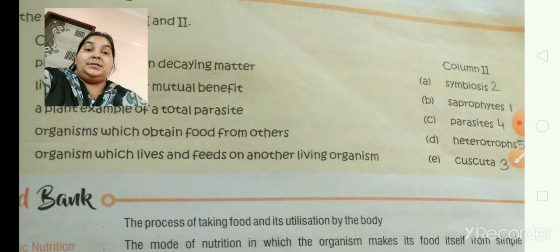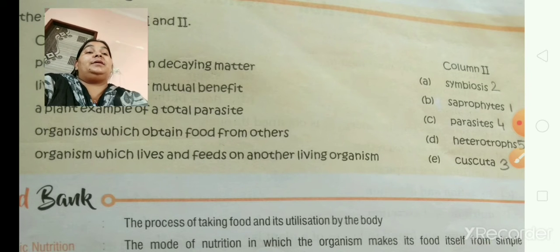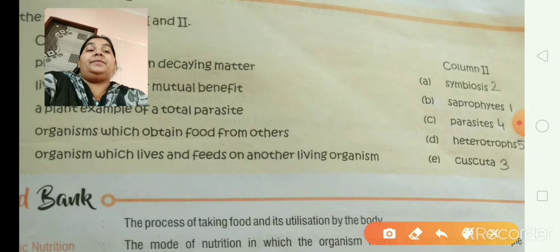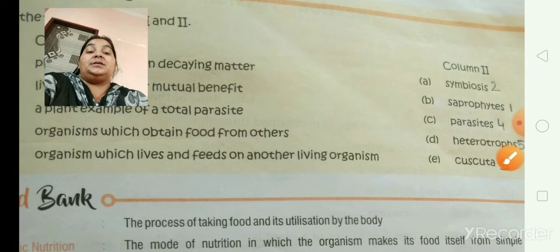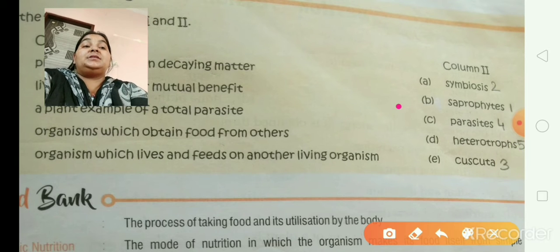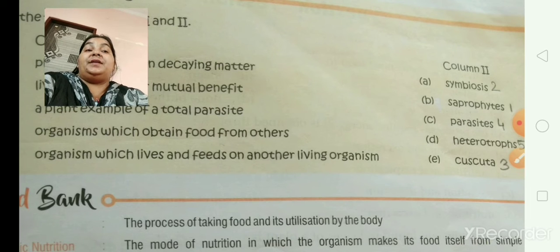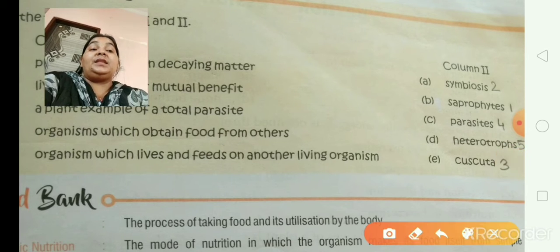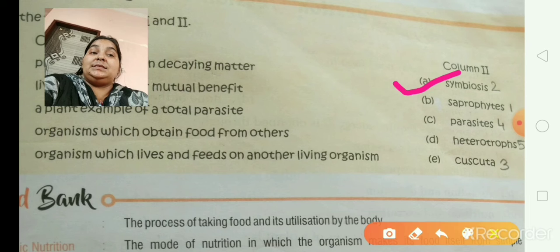Number 1, plants that grow on decaying matter. What will be the answer? Can you guess? Yes, saprophyte is the answer. Number 1, plants that grow on decaying matter: saprophytes. Done. Number 2, living together for mutual benefit. The answer is symbiosis.